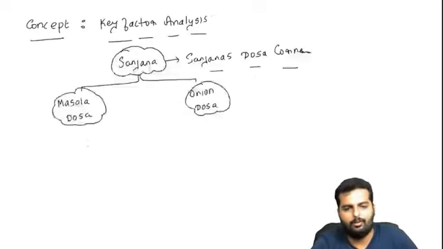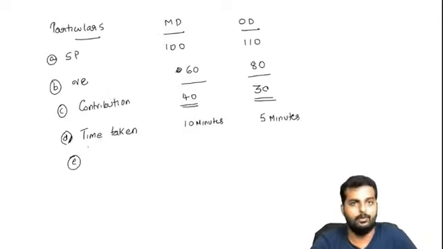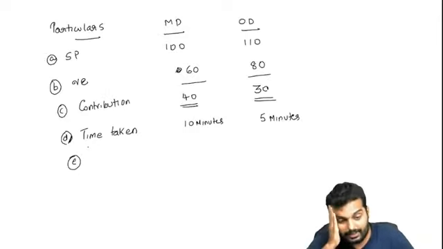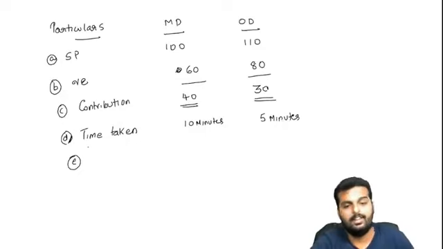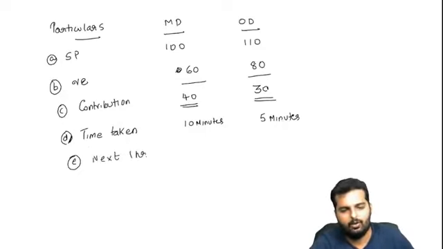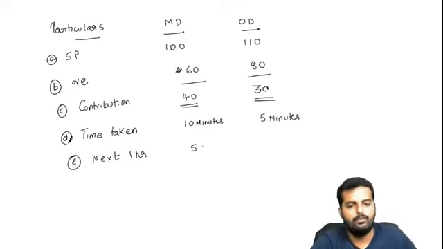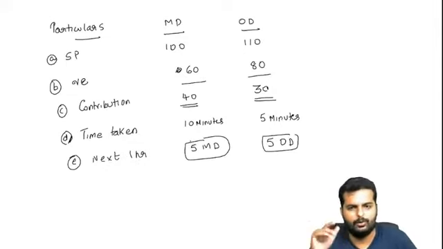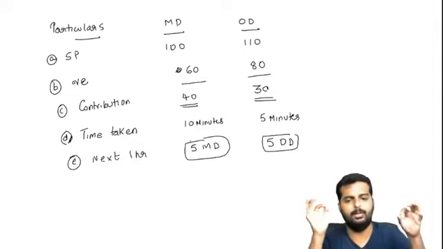Now, suddenly one guy comes to Sanjana's restaurant, and this guy gives an order. He says in the next 1 hour he wants 5 masala dosa and 5 onion dosas. Please interact with me.